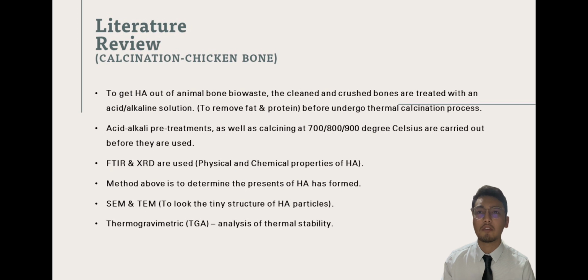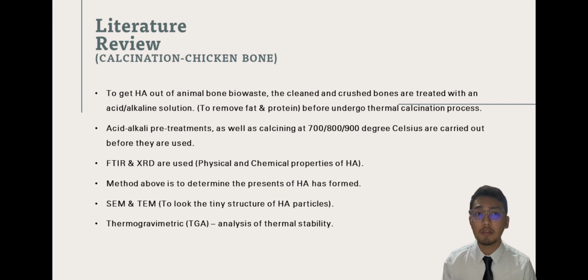For the calcination of chicken bone, to get HA out of animal-borne biowaste, the clean and crushed bones are treated with an acid or alkaline solution. This is to remove fat and protein before undergoing the thermal calcination process. Acid-alkali pretreatment as well as calcining at 700, 800 and 900 degrees Celsius are carried out before they are used. To observe the physical and the chemical properties of HA,